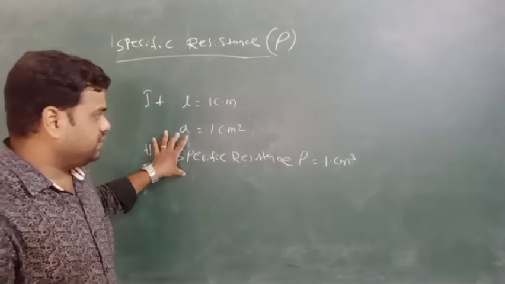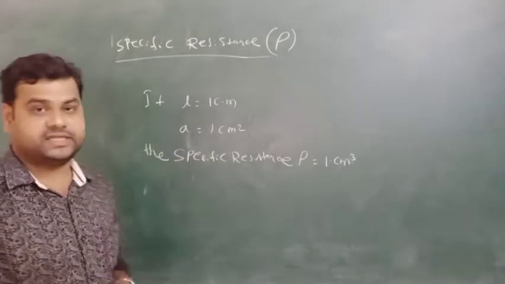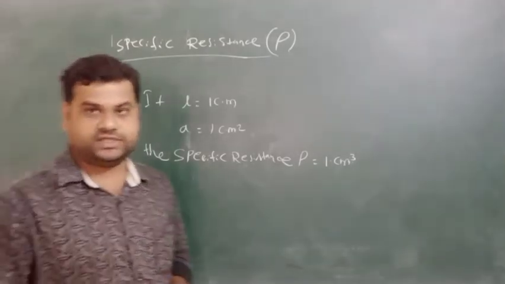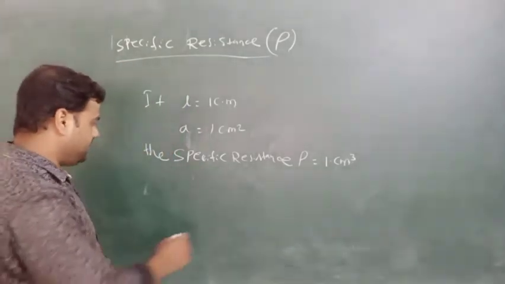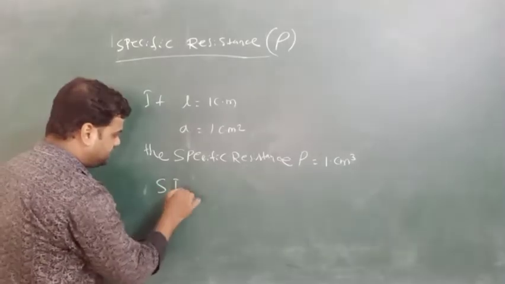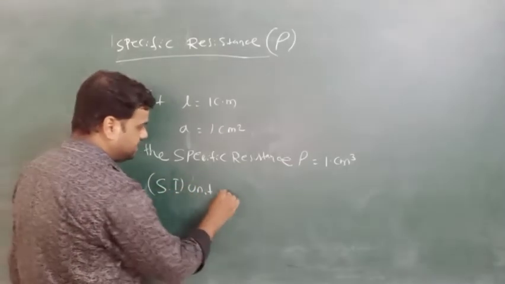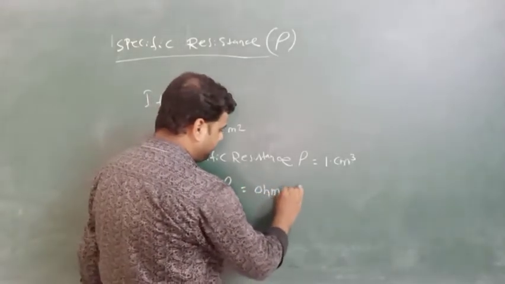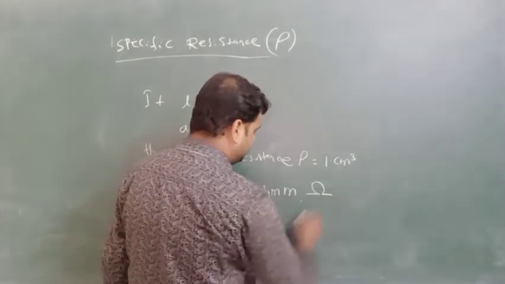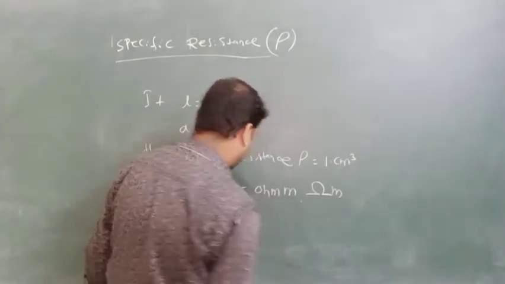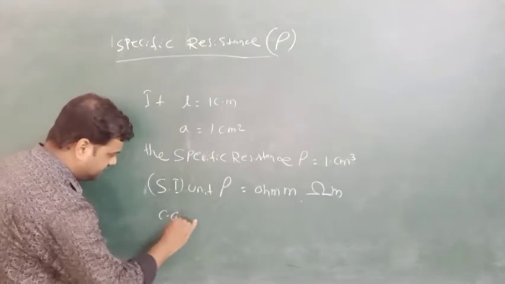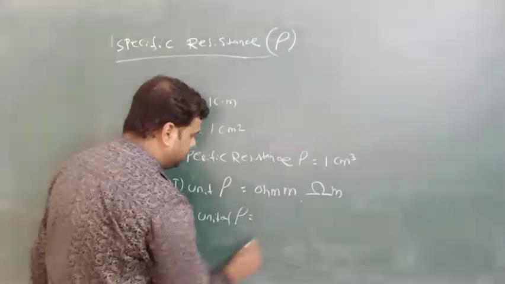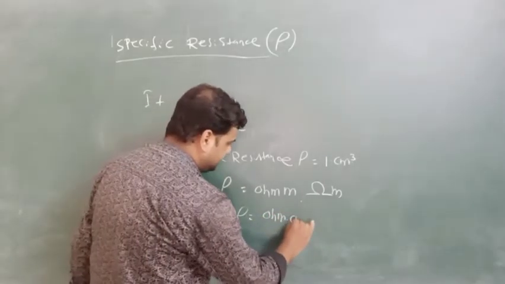So these are all about the specific resistance, and the units of specific resistance in SI unit or in CGS unit are: in SI unit the specific resistance is denoted as ohm meter, or you can write ohm m. In CGS, the unit of rho is ohm cm.